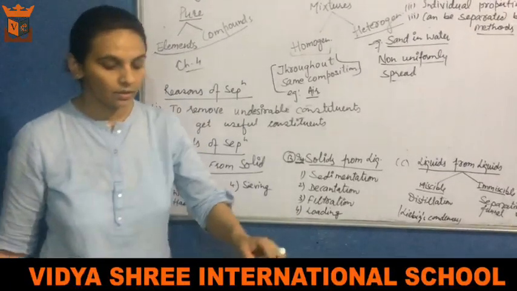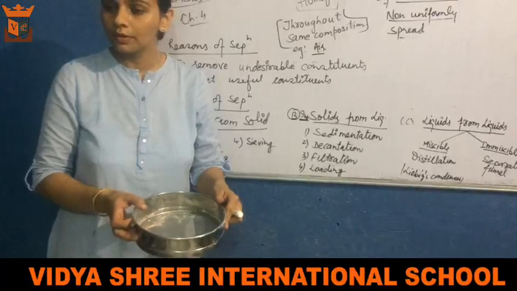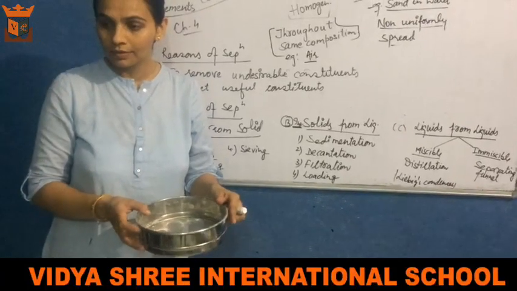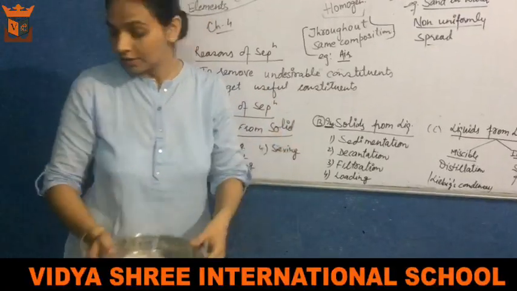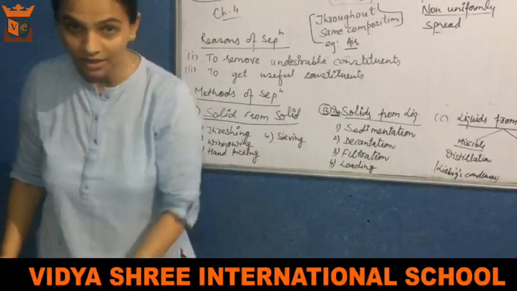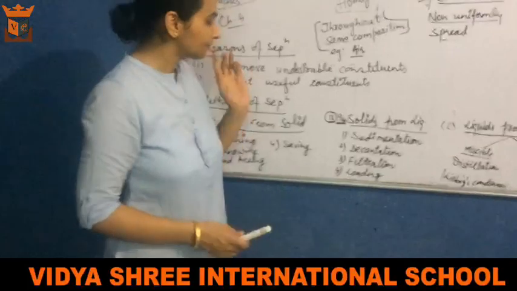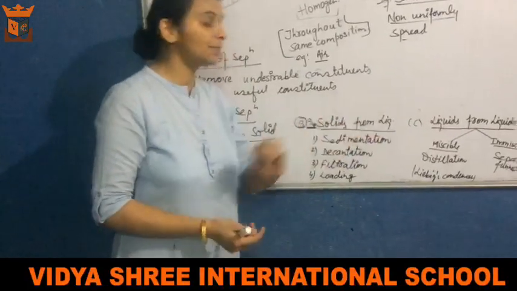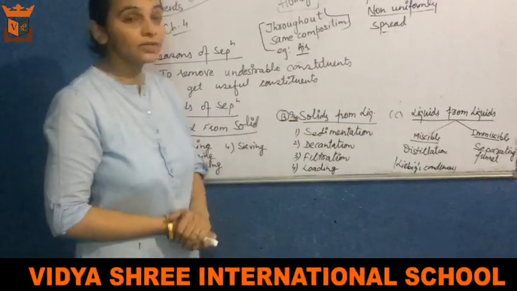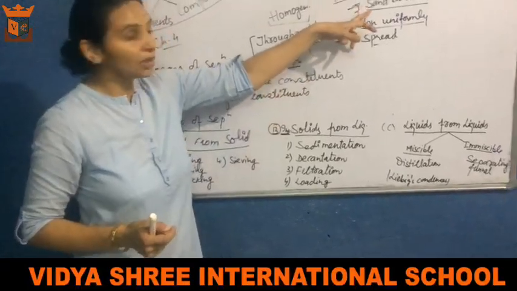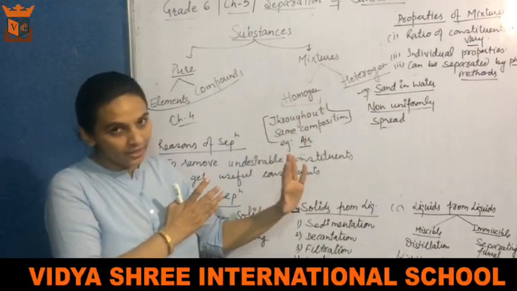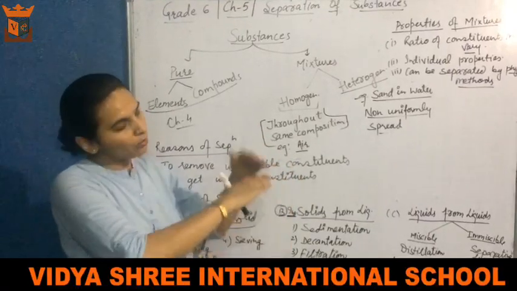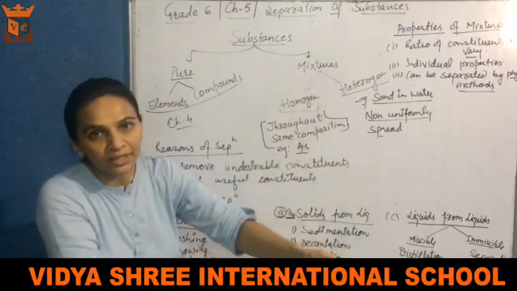ये देखिए, this is used to filter wheat flour. आटा छानने के काम आता है. Fine. So एक solid को दूसरे solid से हम अलग कर रहे हैं. If solid is present in liquid and that solid is insoluble, for example, sand in water. So आप क्या कर सकते हैं? You may leave that particular mixture for a while, and then sand will be settled down, water will be supernatant, and it can be decanted off.